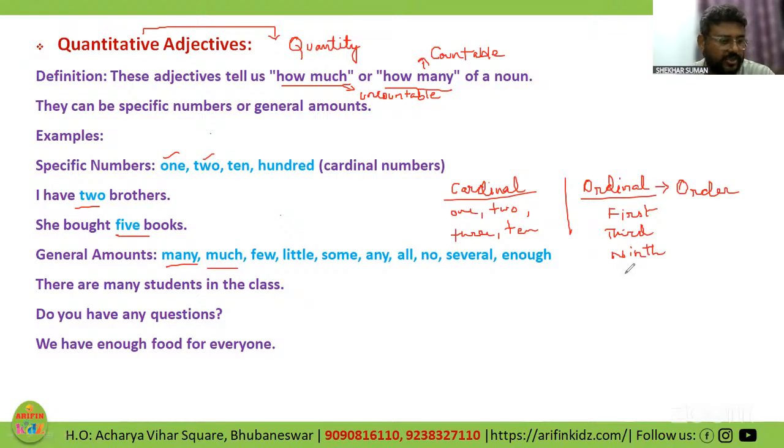I have 6 new bottles. So 6 will be cardinal over here. So these are coming under quantitative, right? I have 5 pens. So 5 over here is cardinal. It is the 9th order of today.